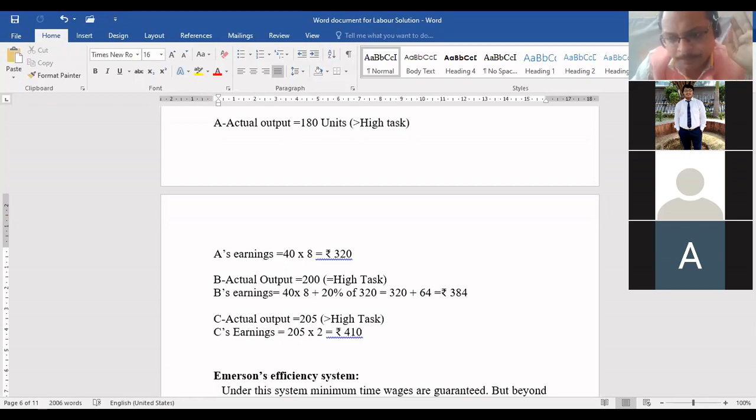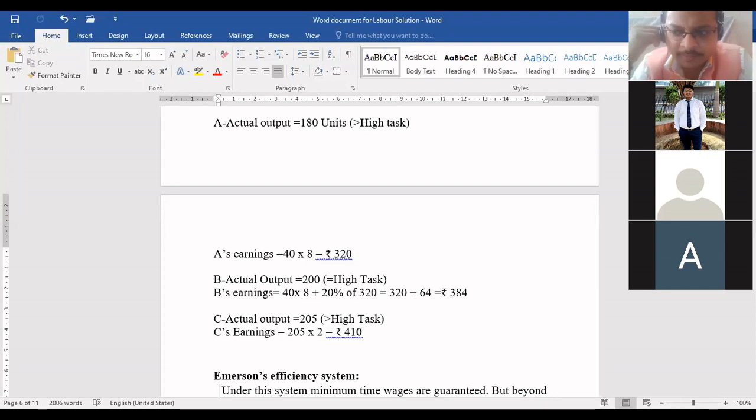Everyone, yes or no? So the normal wage rate will be given to workers who are not able to achieve more than 2/3 of the work.